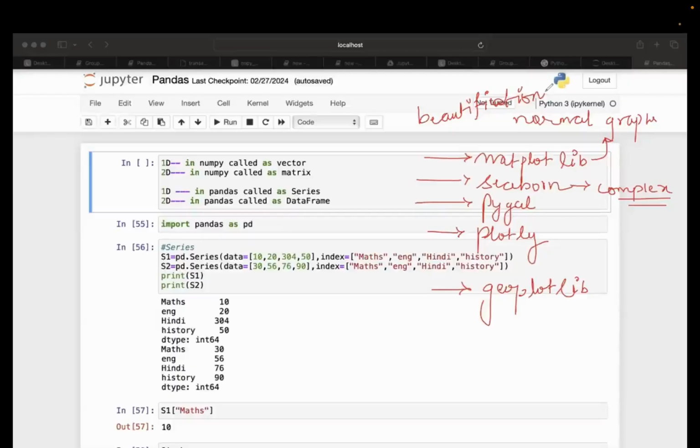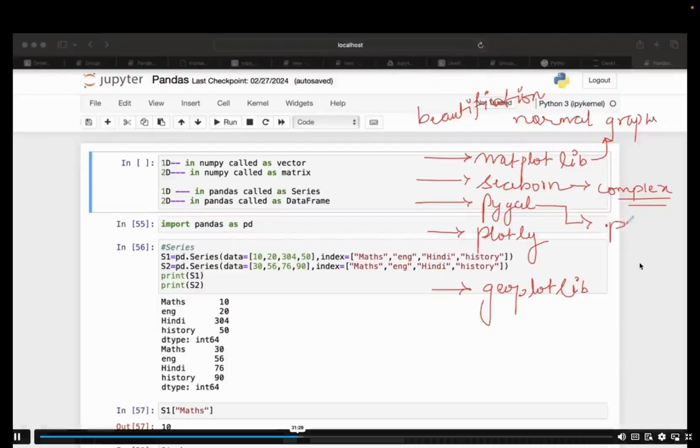Now, there is a term called Pygal. What is the purpose of using Pygal? Pygal will help you to create the graph, and you can download that graph in HTML format or in PNG format.